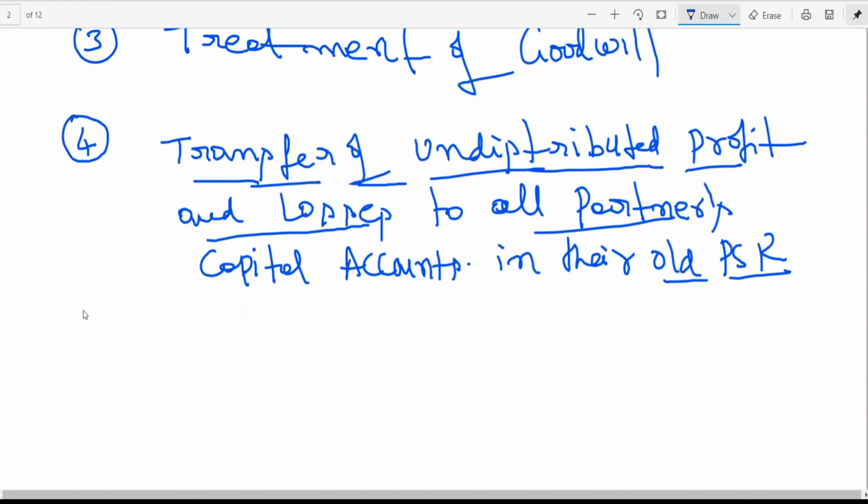Then look at the fifth point, which is settlement of amount due to outgoing partner.